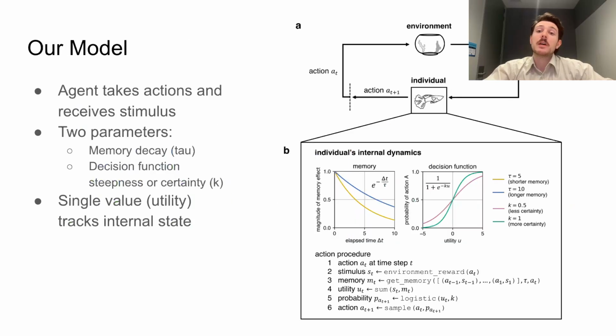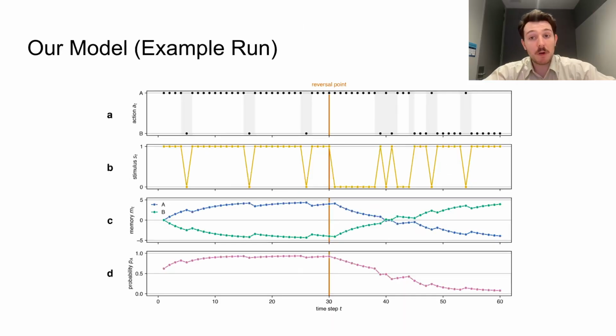So now to introduce our model, it's quite simple. It just has two parameters, memory decay or tau, which determines how quickly past experiences fade, and decision certainty, k, that reflects how confidently individuals act on information. The subject, or the individual, just keeps track of a single utility value that affects its chance of choosing a particular option. So here's a sample run of our model where we show the learning process.